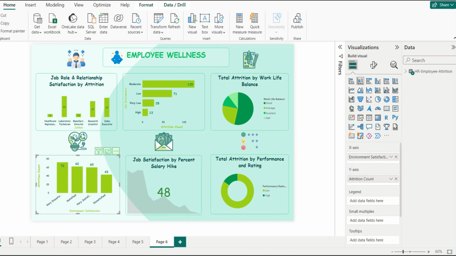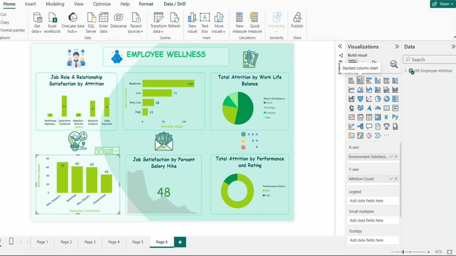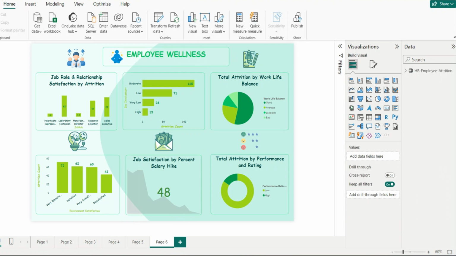Last but not the least, I have used this stacked column chart which explains the environment satisfaction by the attrition count. In simple words, what is the environment of the company? Was it very dissatisfied, satisfied, very satisfied, or dissatisfied, for the employees who have left the company? Let me explain all of these components with an example.